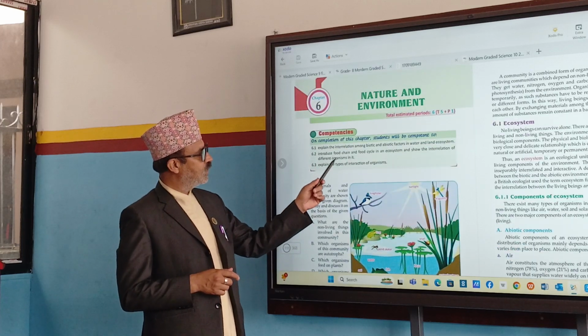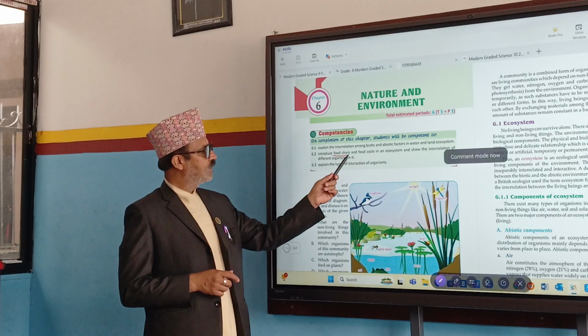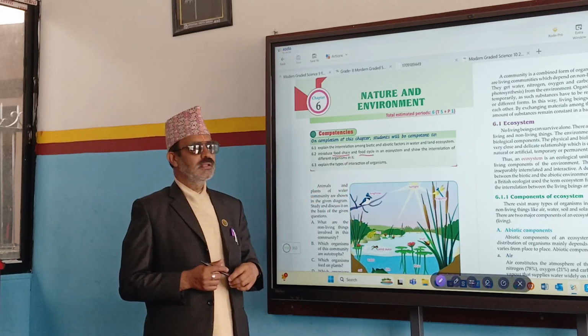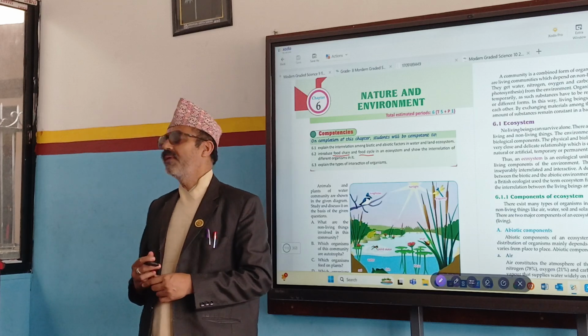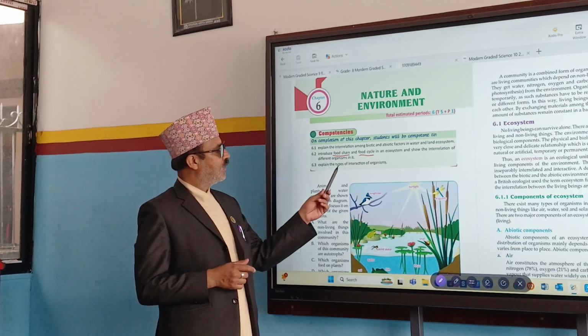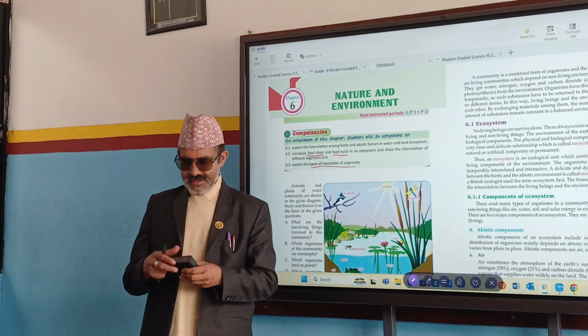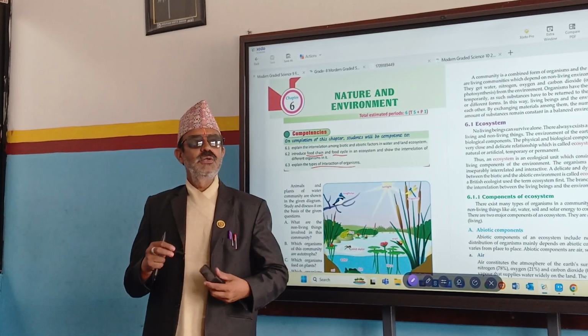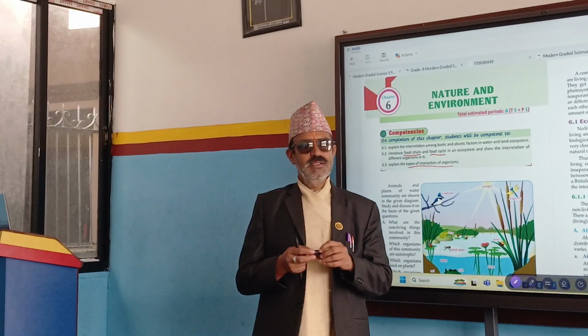We will be discussing food chain and food cycle. That means, in the food cycle, we will learn about food web as well, and then types of interaction among organisms. So what are the different types of interactions? Parasitism, mutualism, commensalism.